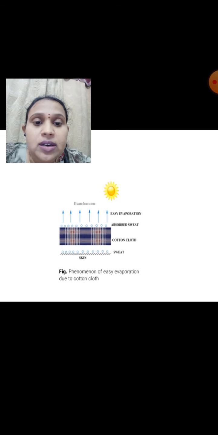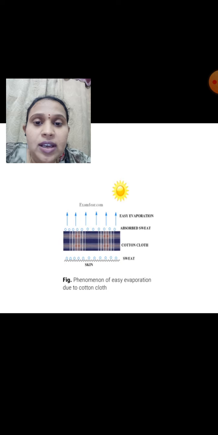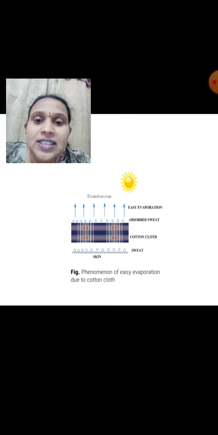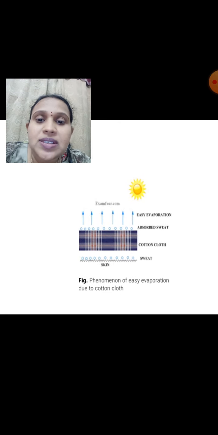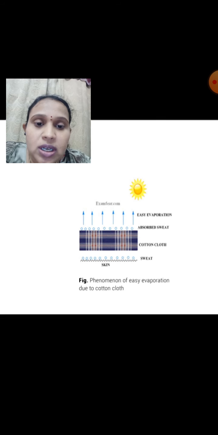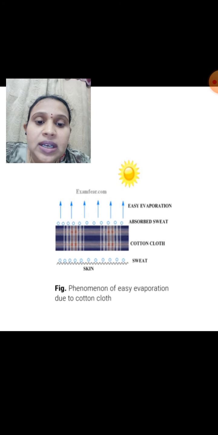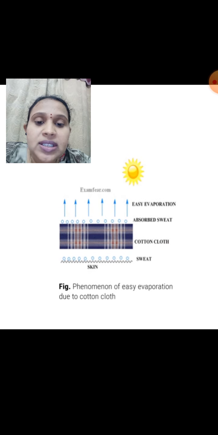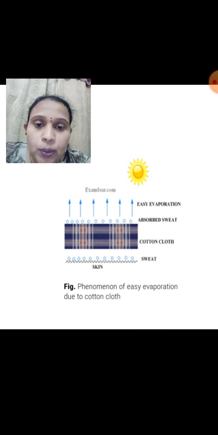So there is another question: why do we need to wear cotton clothes in summer? Is it convenient for you to wear cotton clothes in summer? It will be very comfortable and convenient. What happens if you wear cotton clothes? Just look at the diagram here. In general, during summer we sweat more. So this sweat comes on the surface of our skin. If we wear cotton cloth, cotton has the property of absorbing water.